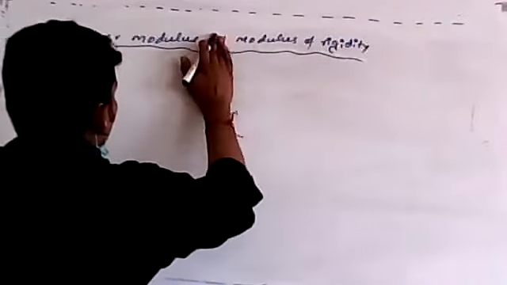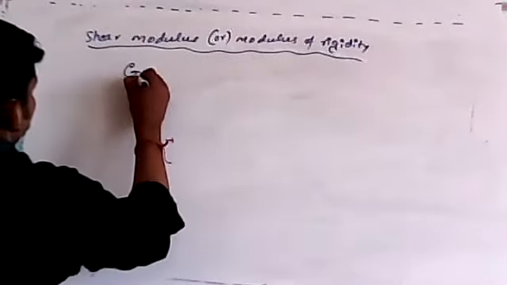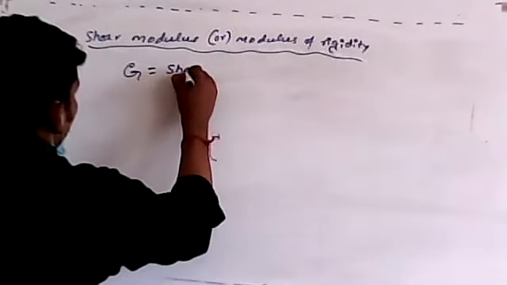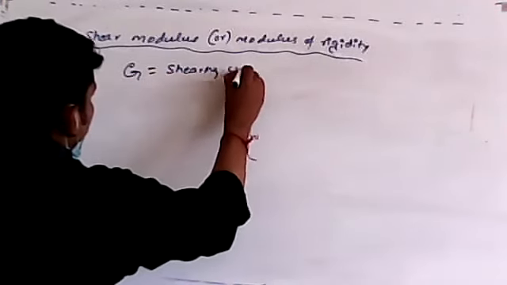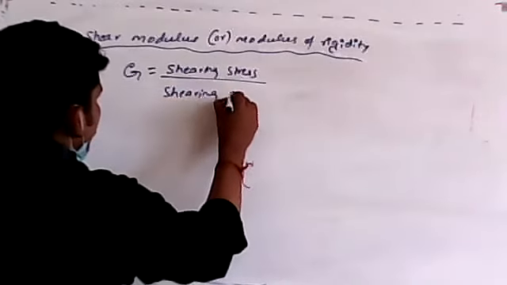Modulus of rigidity or shear modulus is the ratio of shearing stress to shearing strain.